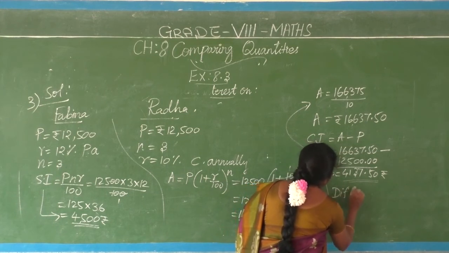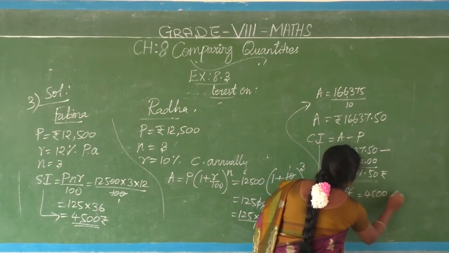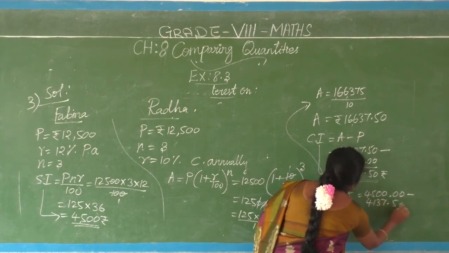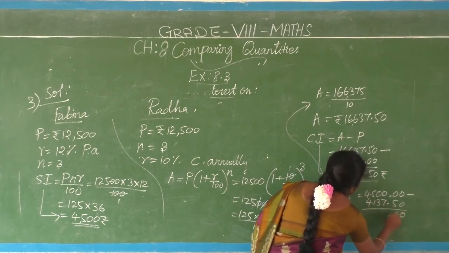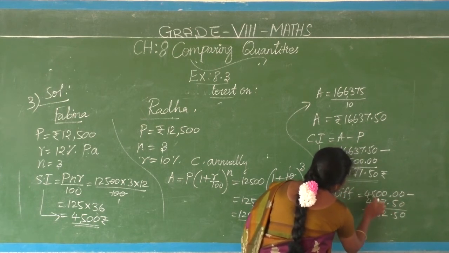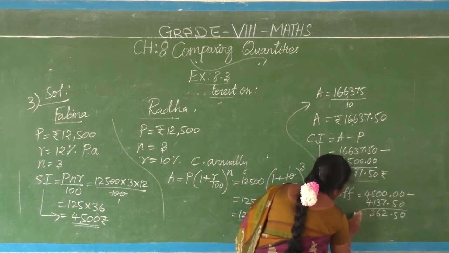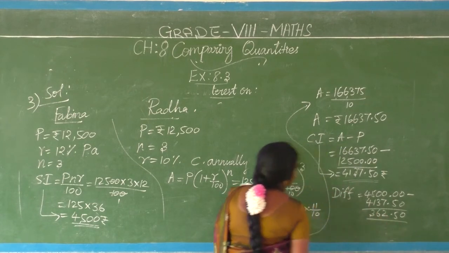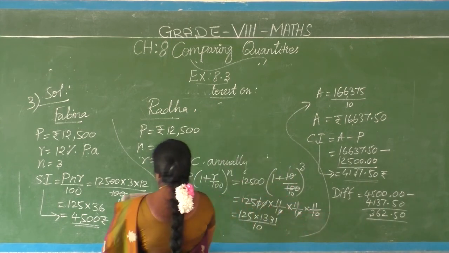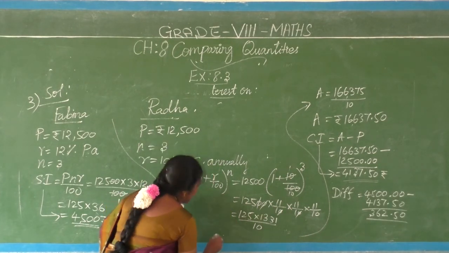Therefore the difference between two interests equals 4,500 minus 4,137 rupees 50 paise. 9 minus 7 is 2, 9 minus 3 is 6, 4 minus 1 is 3, 0. So the difference is 362 rupees 50 paise. So final answer, how do you give?